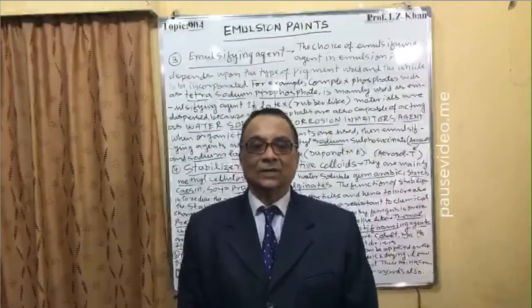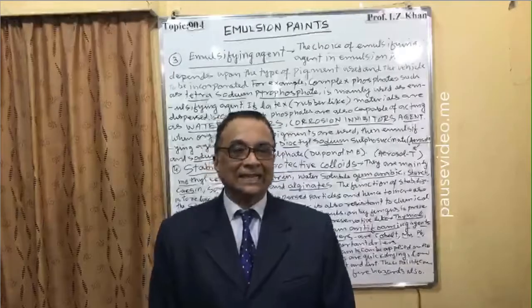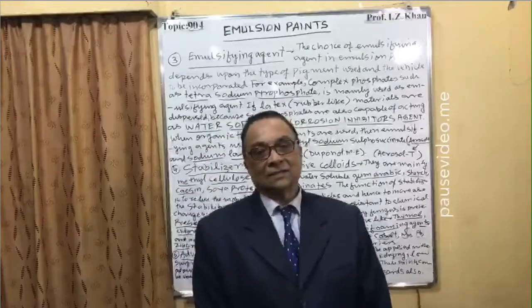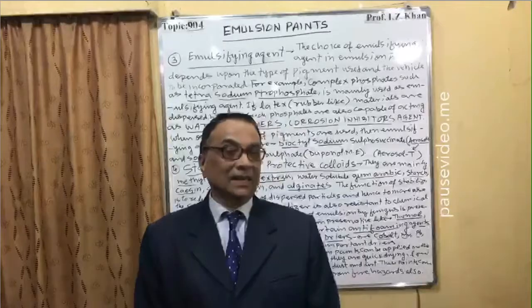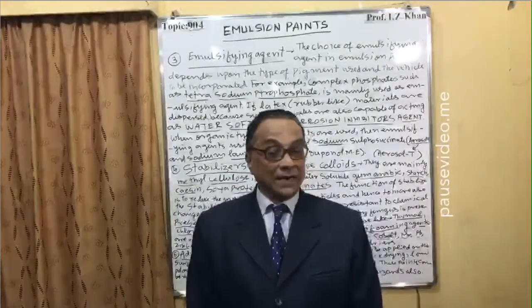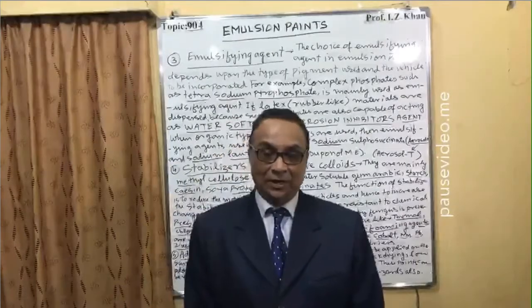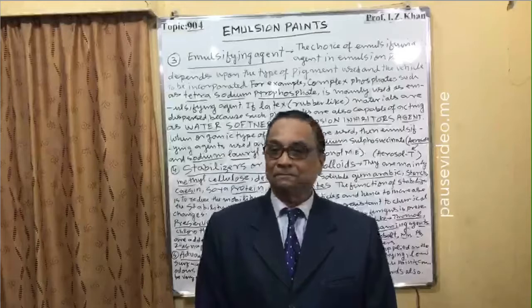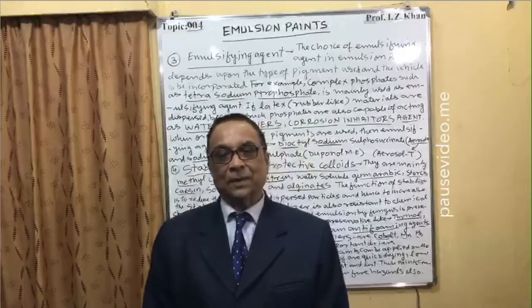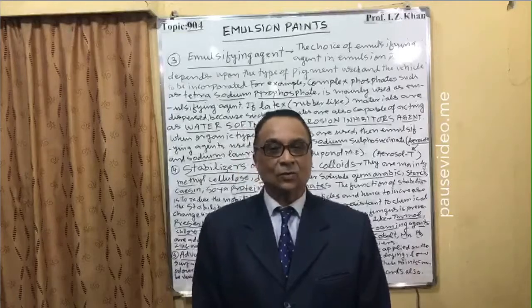So here I will start with all these chemical constituents of emulsion paints. In the next lecture I am going to discuss the method of manufacturing of emulsion paints, that is, these constituents, in what ratio, how they are mixed. That is very important. If the ratio is not proper, your emulsion paint quality will not be good. Once again, thank you very much.